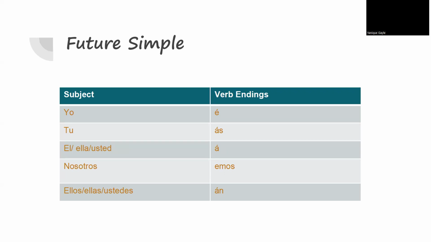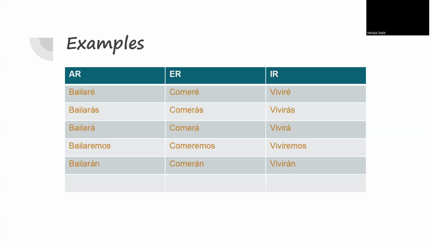Actually, the future form in Spanish is very easy, to be honest, because you take the infinitive form of the verb and then we just put these endings to the end of the verb. That's it. So let's say if the verb is comer, we're only going to add comeré, comerás, comerá, comeremos, comerán. So you take the verb as it is, and then we add these endings to the end of the verb.